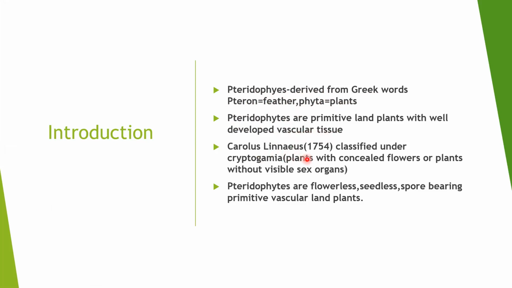Carolus Linnaeus classified Pteridophyta under Cryptogamia. Cryptogamia includes the plants which don't have well-developed flowers, plants without any visible sex organ. So pteridophytes don't bear flowers, they don't reproduce by formation of seeds, but they reproduce by the formation of spores. So we can say pteridophytes are flowerless, seedless, spore-bearing, primitive plants having vascular tissue. So they are primitive vascular land plants.